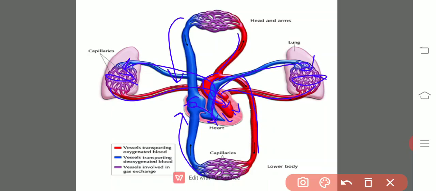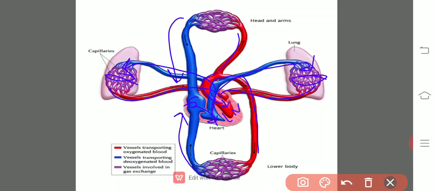And the interstitial fluid, which is present around the cells, in between the cells, acts like a mediator between blood and the cells to exchange materials, gases, food and everything.